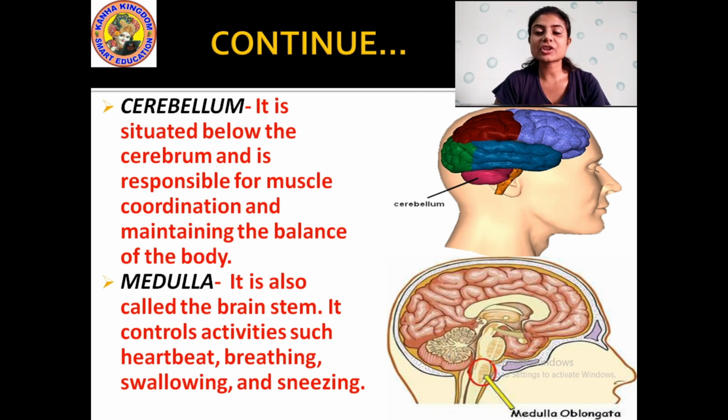Activities such as our heart beats continuously 24 hours. Yes or no? How is this controlled in our body? It is controlled by this medulla. Okay, when we breathe, we keep on breathing. We don't think and we breathe. Yes or no? Our breathing process is involuntary. That means we have no control on our breathing process. We continuously breathe. And how is this function controlled? It is controlled by medulla.